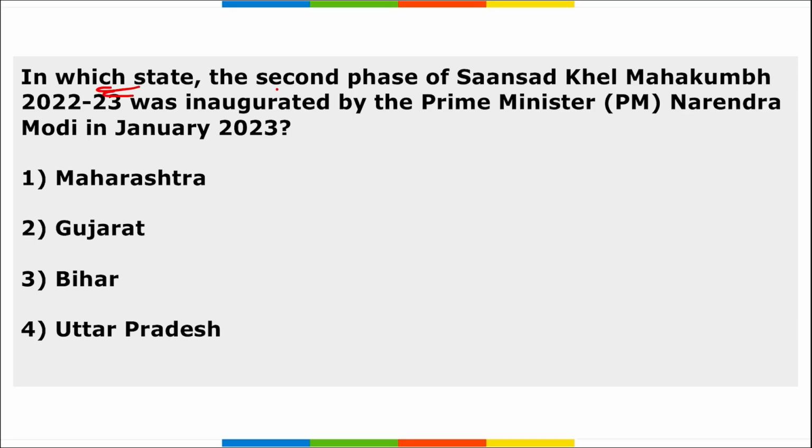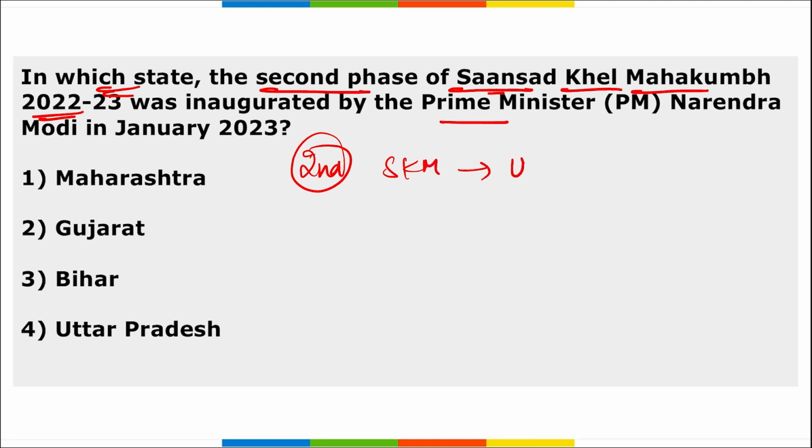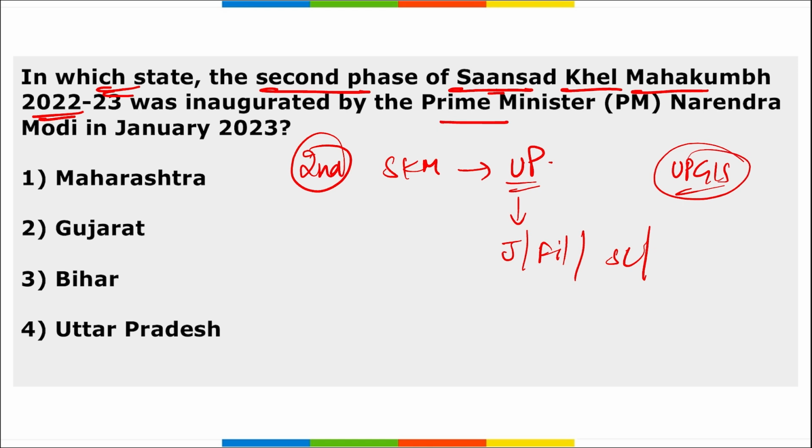Next, in which state was the second phase of Sansad Khel Mahakumbh 2022-2023 inaugurated by Prime Minister Narendra Modi? So remember this second phase of Sansad Khel Mahakumbh was in UP, and we discussed about UP that in Uttar Pradesh Jewar Airport is being built, Film City is being built here, then also Sport City is being built here. Apart from this, in UP, the UP Global Investor Summit will be held in Lucknow in February. So the correct option here becomes option 4th.